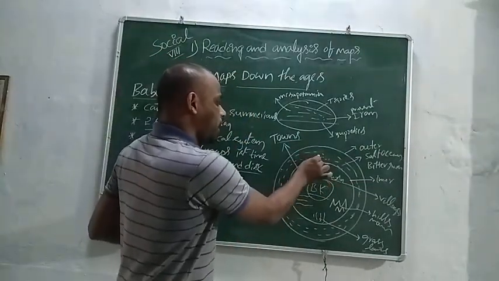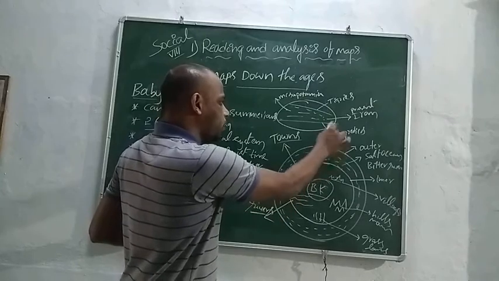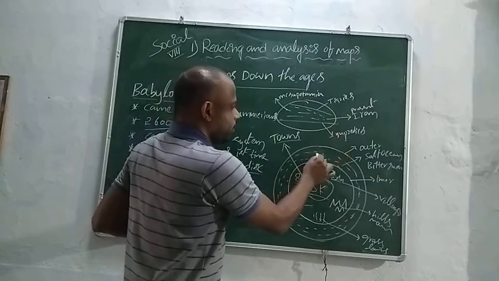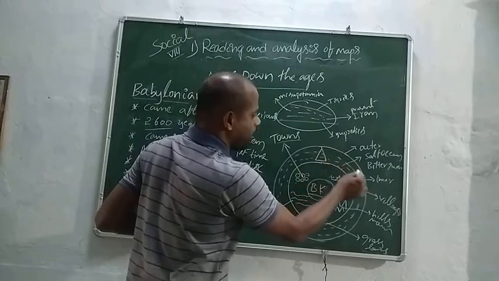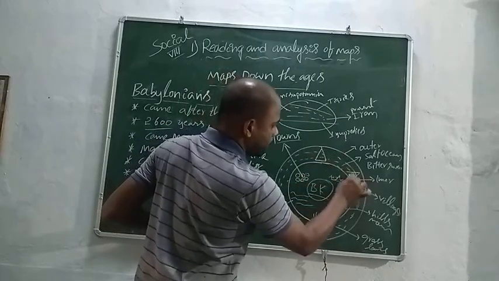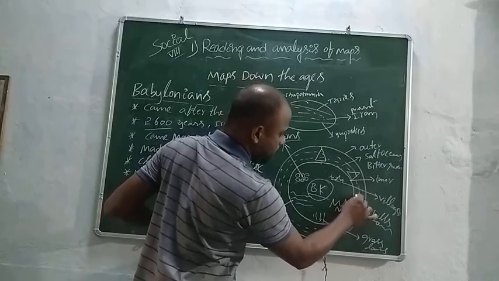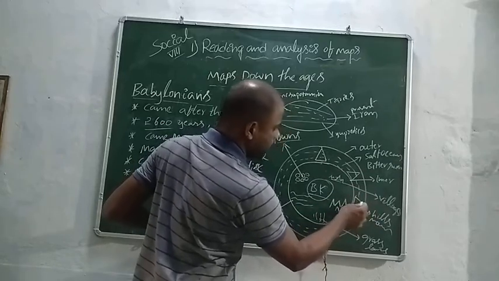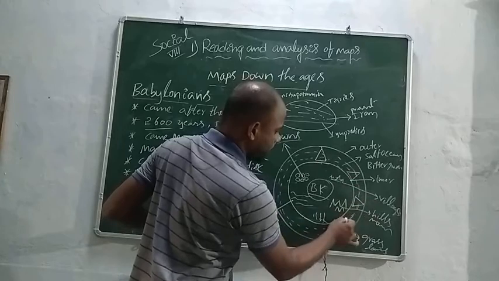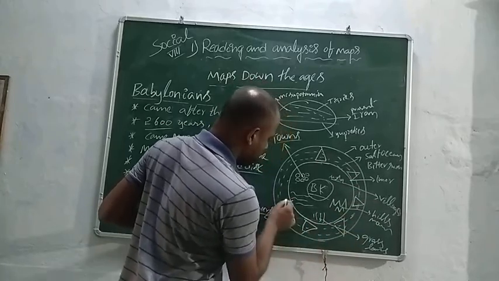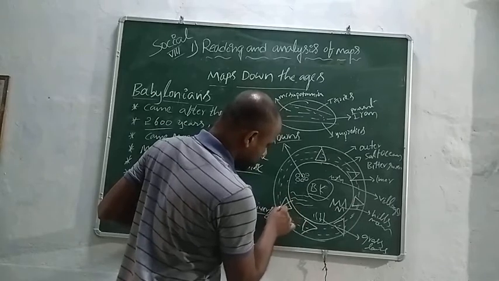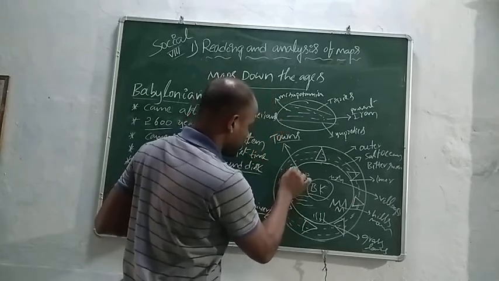Between the inner circle and the outer circle, there are 7 triangular rings. 1, 2, 3, 4, 5, 6, 7.